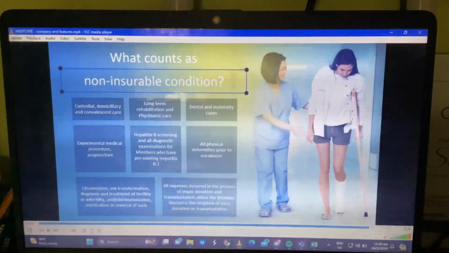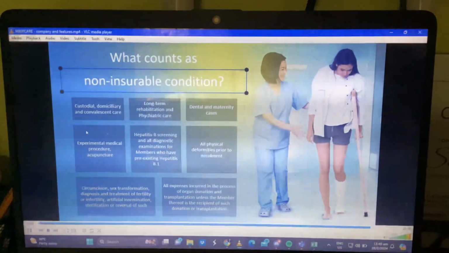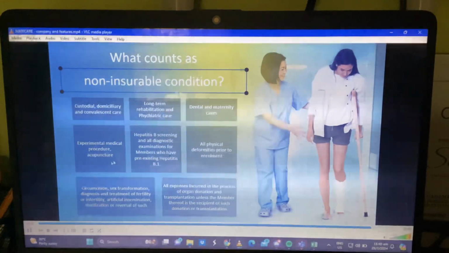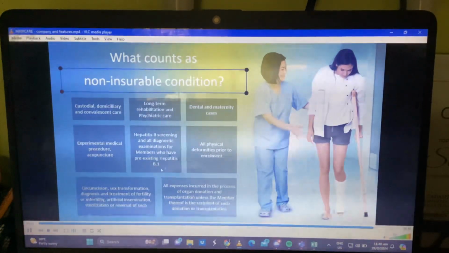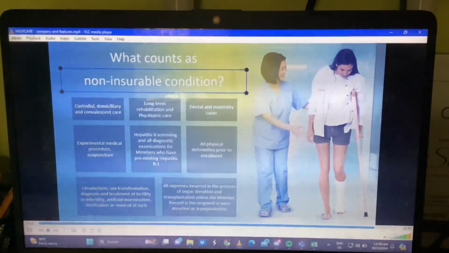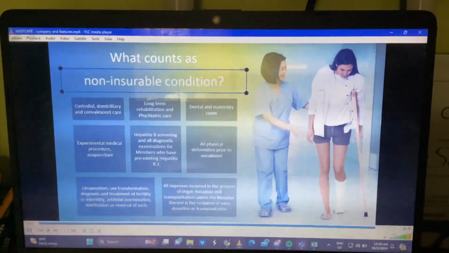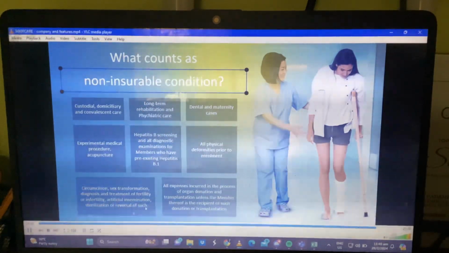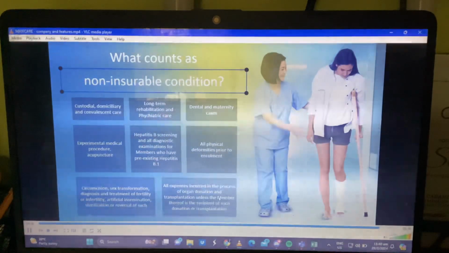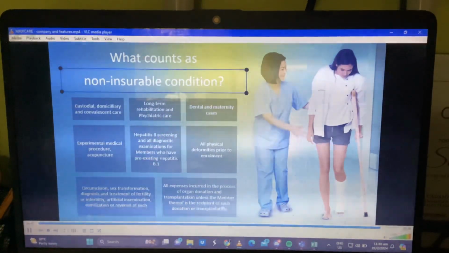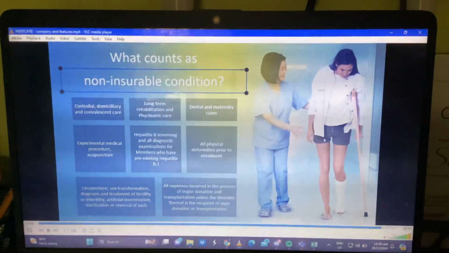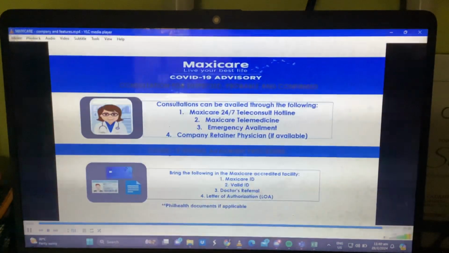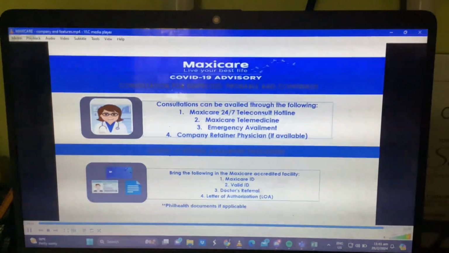And it goes to all HMO providers. So wala dyan na i-provide ang maternity case. And then, this one, experimental medical procedure, acupuncture, hepatitis, all physical deformities prior to enrollment. So, I think di man apply sa inyo because I think you're already in good condition. And then, circumcision, sex affirmation, and beautifications related to that. Then, all expenses incurred in the process of organ donation, transplantation, unless the member is the recipient of such donation or transplantation.